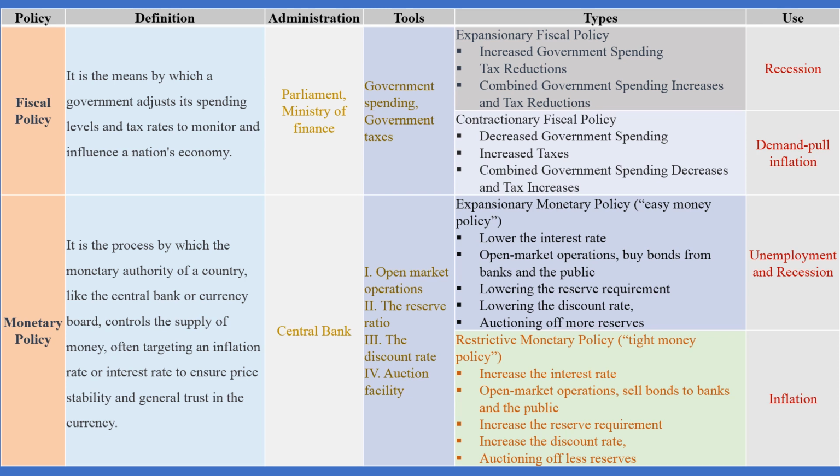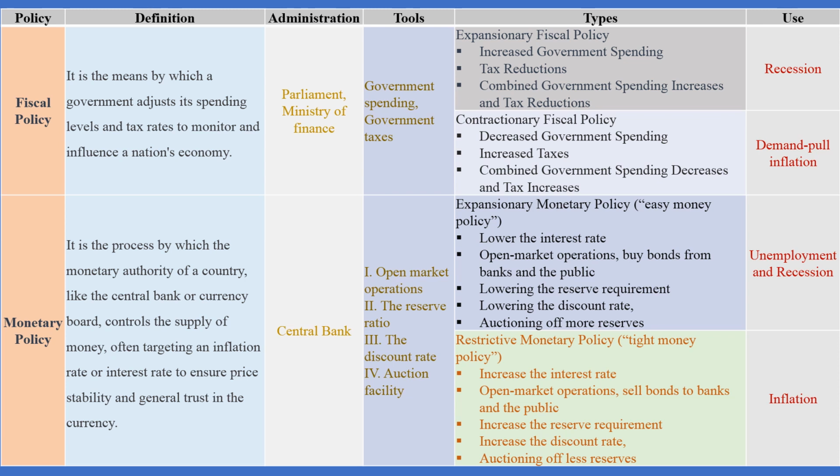The contractionary fiscal policy is used when there is demand pull inflation in an economy. We can use easy money policy when there is unemployment and recession prevailing in the economy. When there is inflation in the economy, we may use tight money policy or restrictive monetary policy. There are two macroeconomic policies, fiscal policy and monetary policy, that are used to control different macroeconomic problems like recession, demand pull inflation, unemployment, and inflation in an economy.